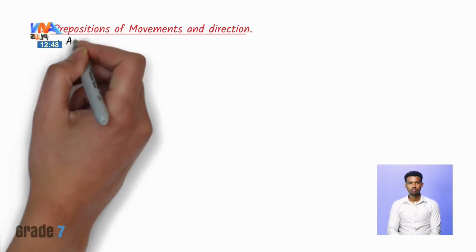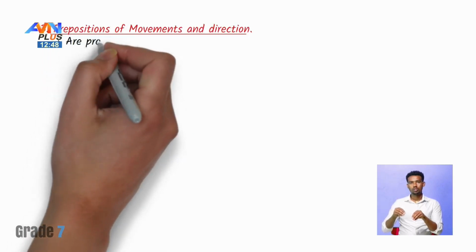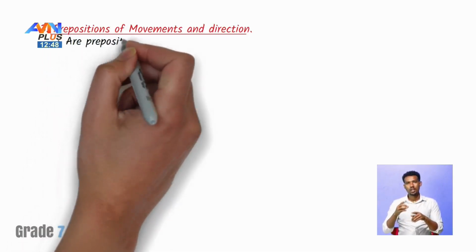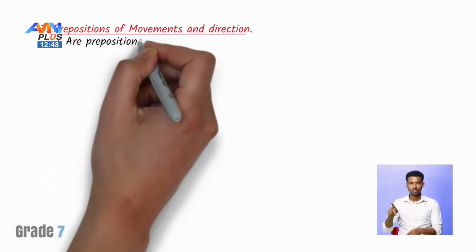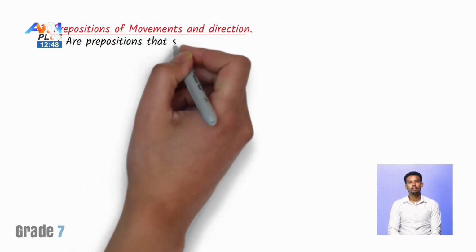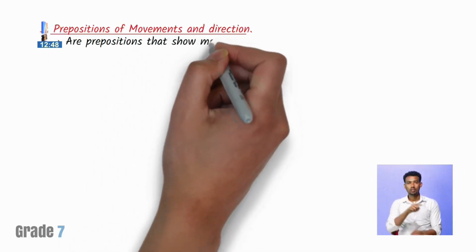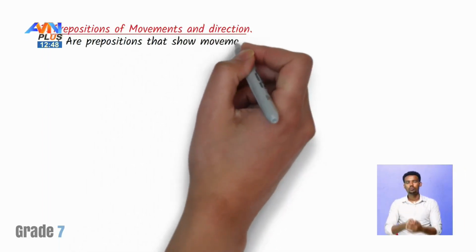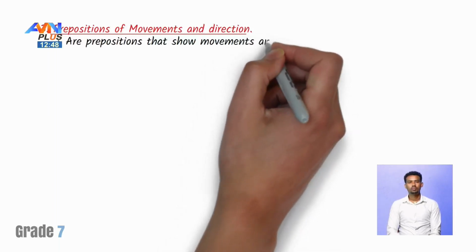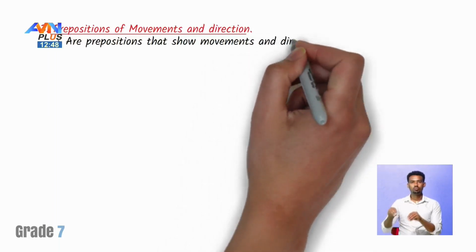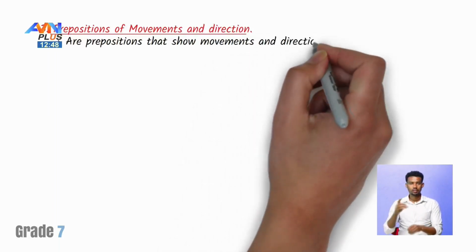So prepositions of movement or direction are prepositions that show movement and direction.